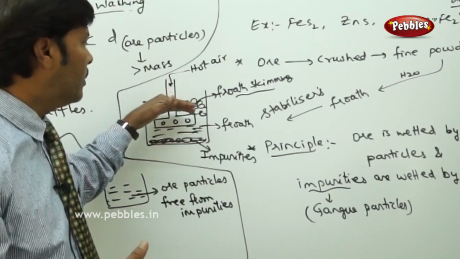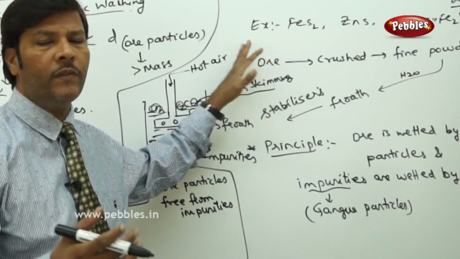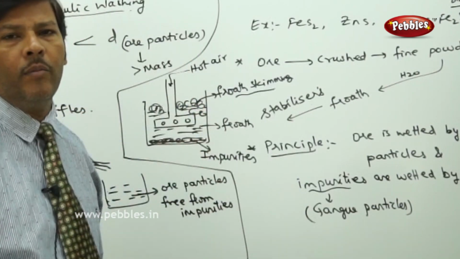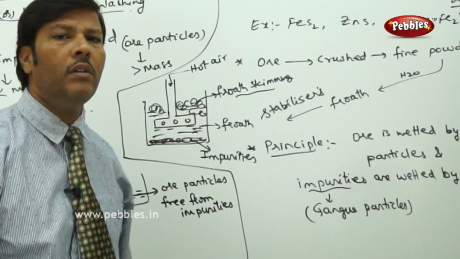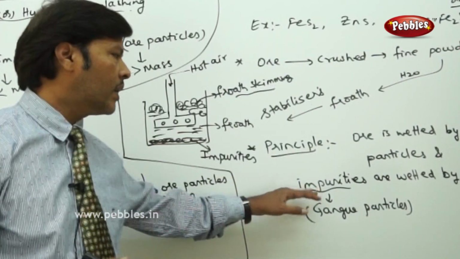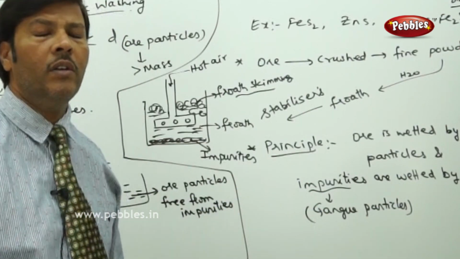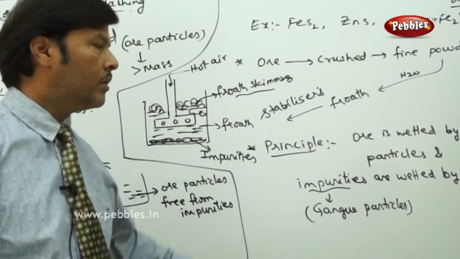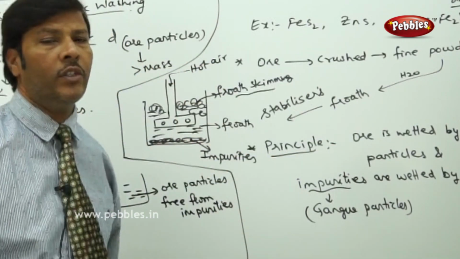Along with the foam, the pyrite mineral ore is separated out, and now it is free from the impurities. In this way, we will separate all the pyrite mineral ores, leaving behind all the impurities, that is the gangue particles, by wetting them with the water molecules, and the ore particles are wetted with the oil particles. So this is the simple principle involved in the froth flotation process.